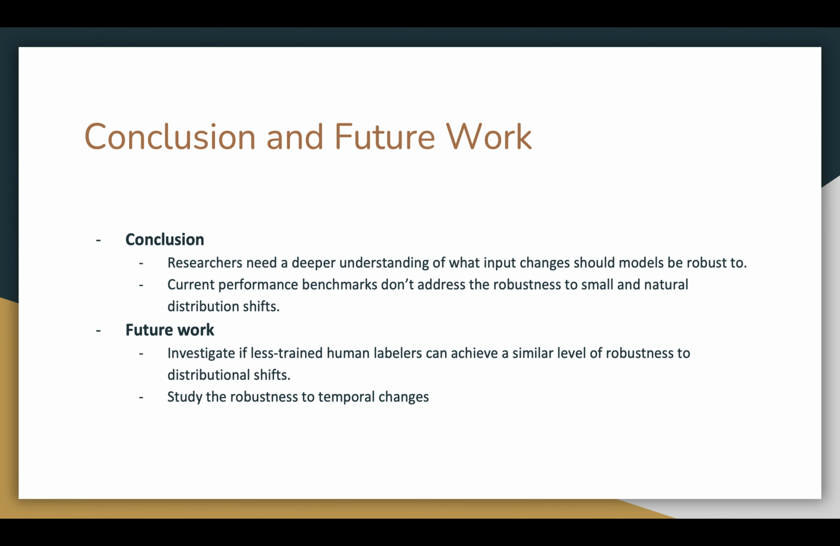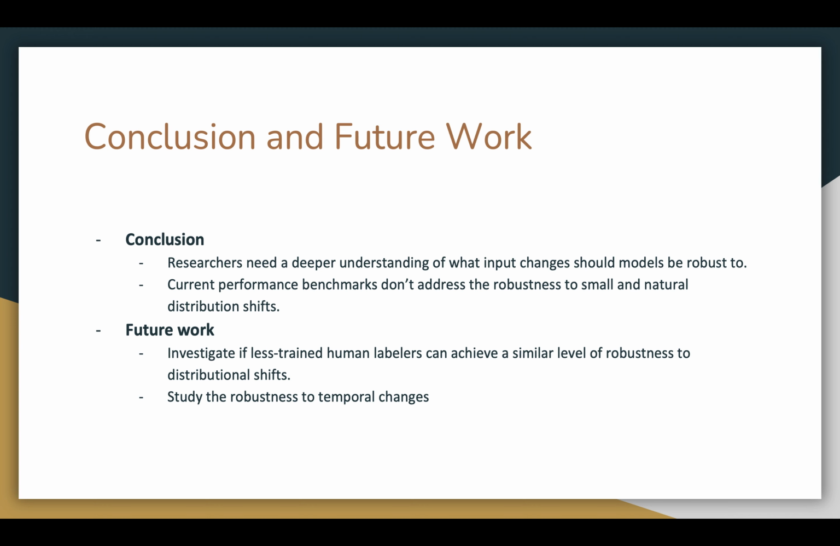In conclusion, researchers noted that to achieve truly reliable machine learning, people need a deeper understanding of what input changes models should be robust to. The study also provided valuable insights into the desired robustness properties by comparing model performance to human performance. The results have shown that current performance benchmarks are not addressing the robustness to small and natural distribution shifts, which are easily handled by humans.